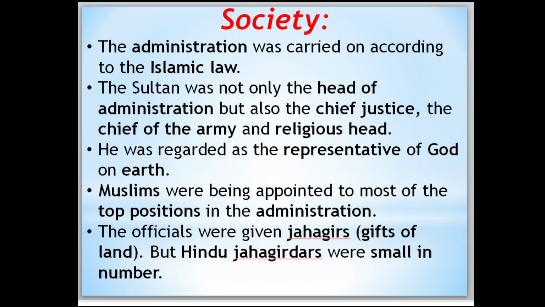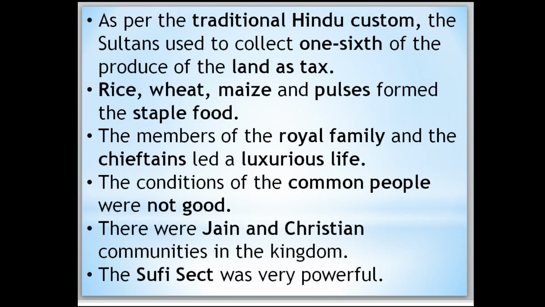The officials, means the ministers, were going to get jagirs. Jagirs means gifts of land by the sultans. The Muslims got more jagirs. At the same time, there were Hindus also who received jagirs, but their number is very small compared to the Muslims. Okay, now move to the next.